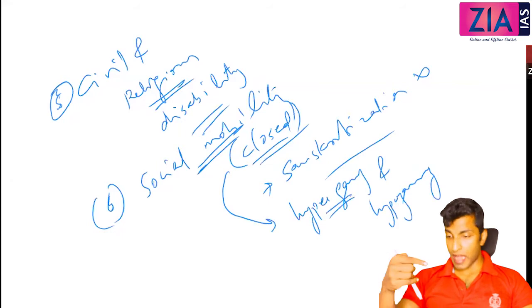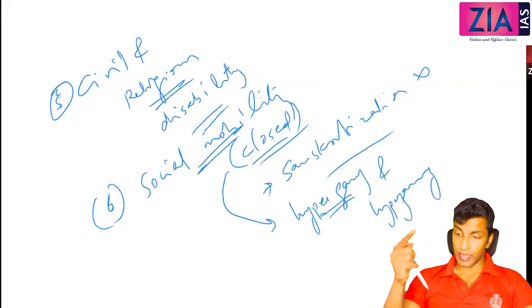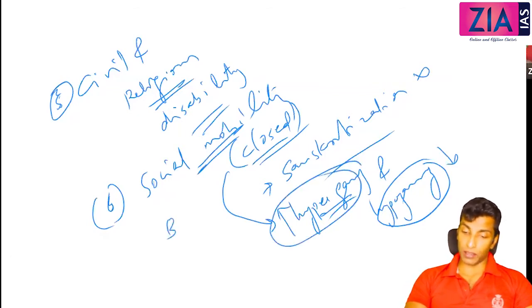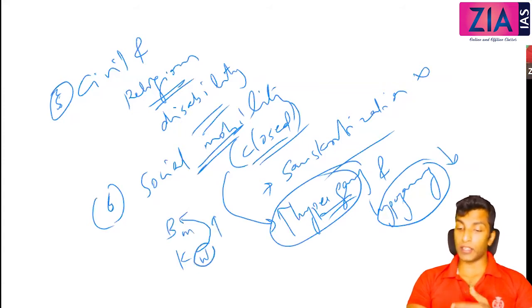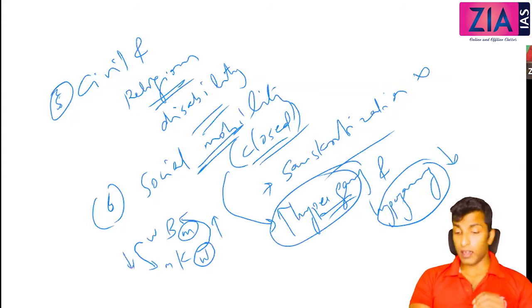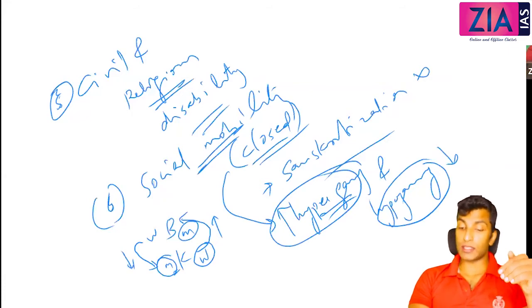Hyper means you are marrying a man who is of a higher caste. Hypo means lower caste. So this leads to downward mobility and this leads to upward mobility. Hypergamy means, like, Kshatriya women marry Brahmin men. So this is upward mobility, because a woman's status is connected with the husband, right? Similarly, Brahmin women marry Kshatriya men. So what will happen? This is downward mobility. Why? The woman's status is connected with the husband, and he is at the Kshatriya level only. So this is downward mobility.